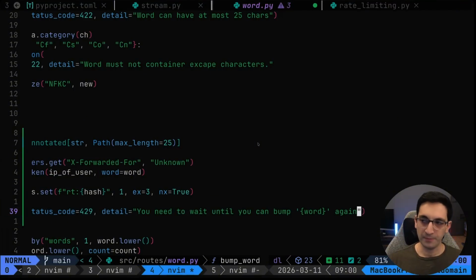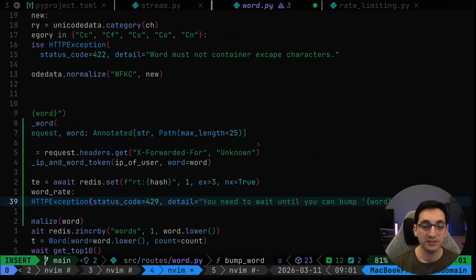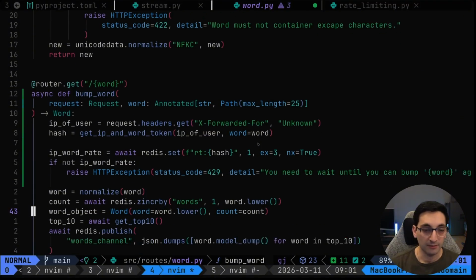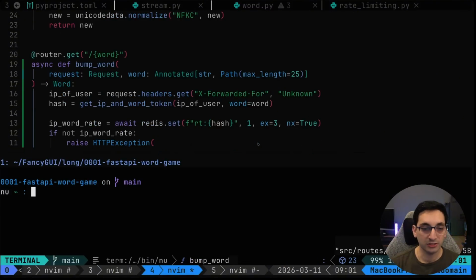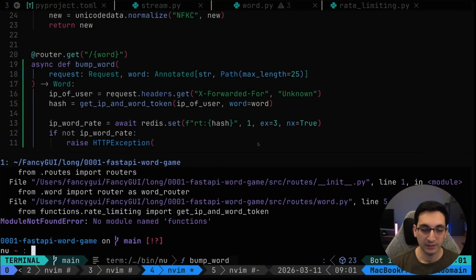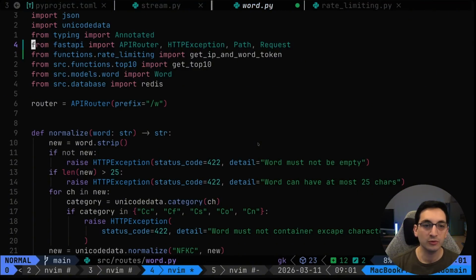Nice. Okay, so that means that now I am raising a status every time that you try to come along and do the same word again. And then we can keep doing the same things, right? We can count the words, and we get a top 10. But at least now we have a limitation of how people can do this. So uv run python source main. And it doesn't like functions, of course. I did this here, so I don't need this anymore, and I need this to be source.functions.